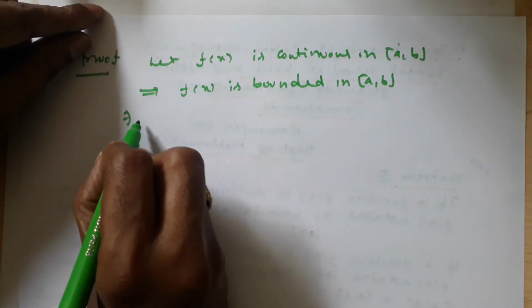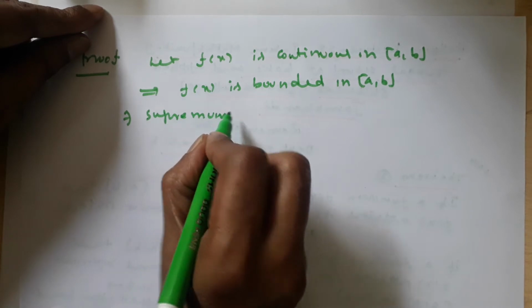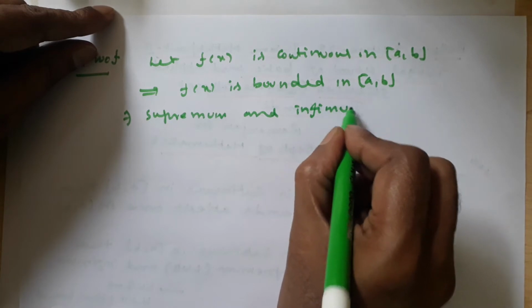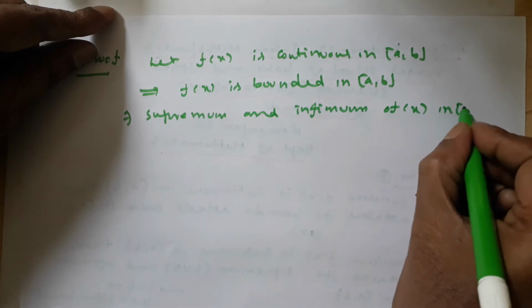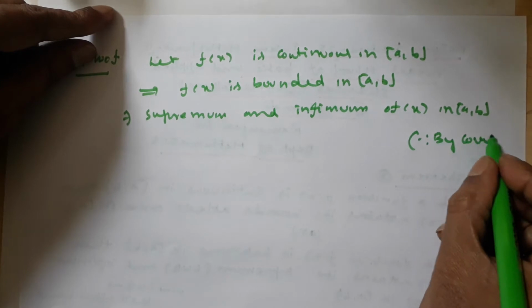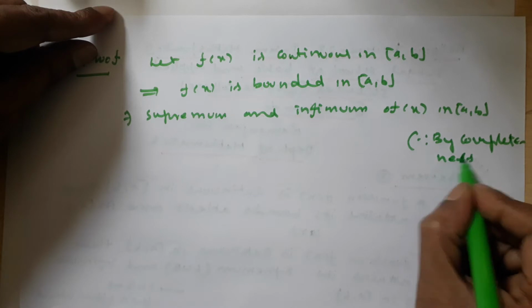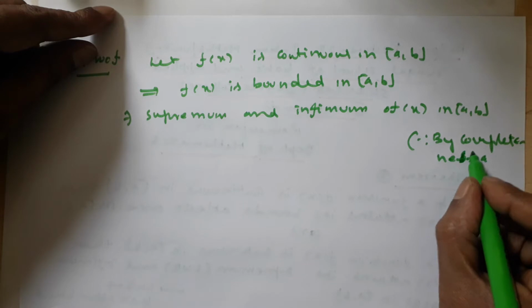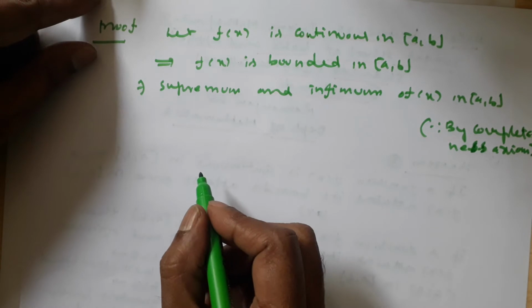So, by the completeness axiom, there exists a supremum and infimum of f of x in closed interval a comma b. It was defined previously also.